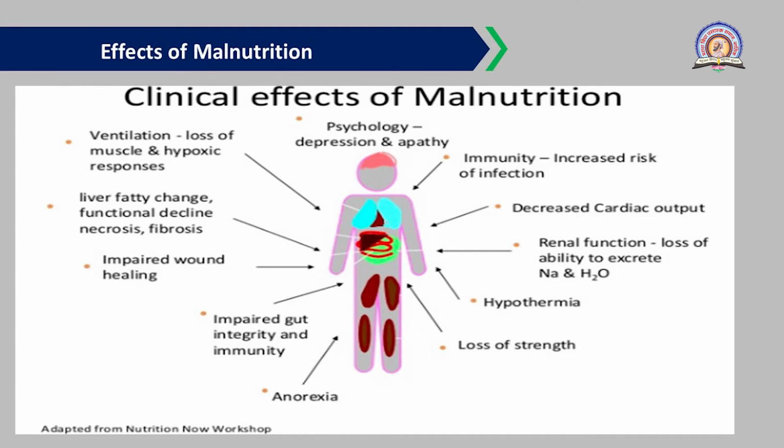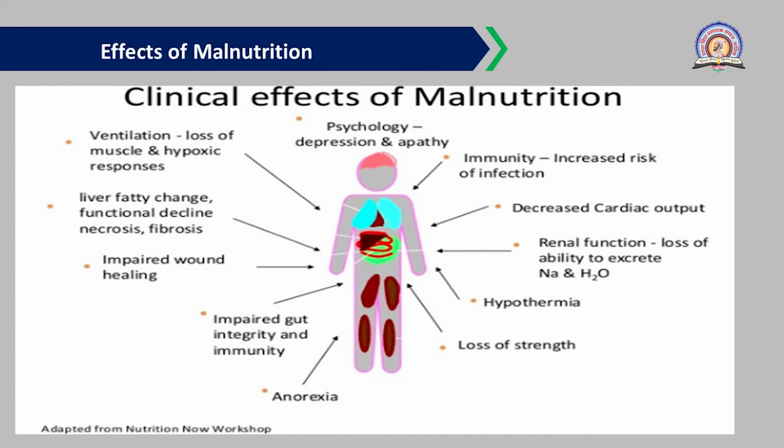Then decreased cardiac output is observed in these malnourished children. The BP is also low in this kind of children. Then renal function is also affected by malnutrition or undernutrition, that is, loss of ability to excrete sodium and water. You can call it some kidney disorder, or improper functioning of the kidney, which cannot secrete sodium and water properly.